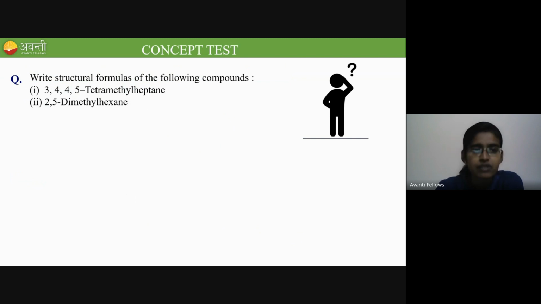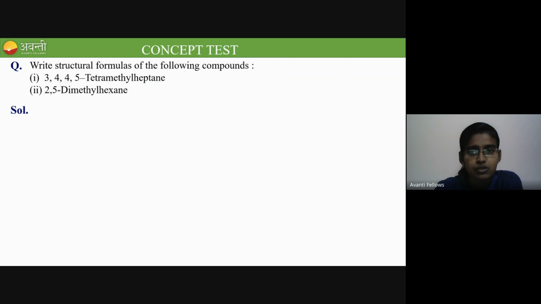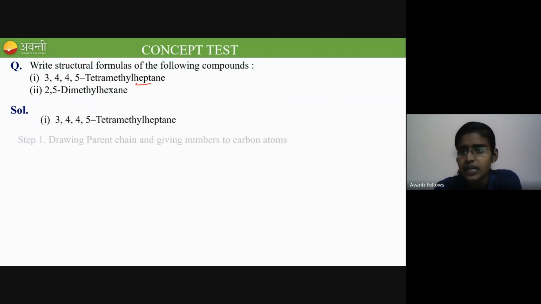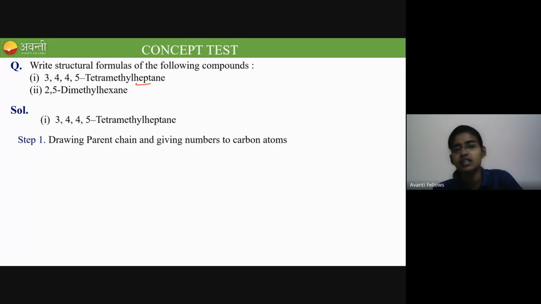So how do we have to start drawing the structure? First rule is you have to find out the root word. The root word is hept. Hept means how many carbons? 7 carbons, right? So draw the parent chain, which consists of 7 carbons.